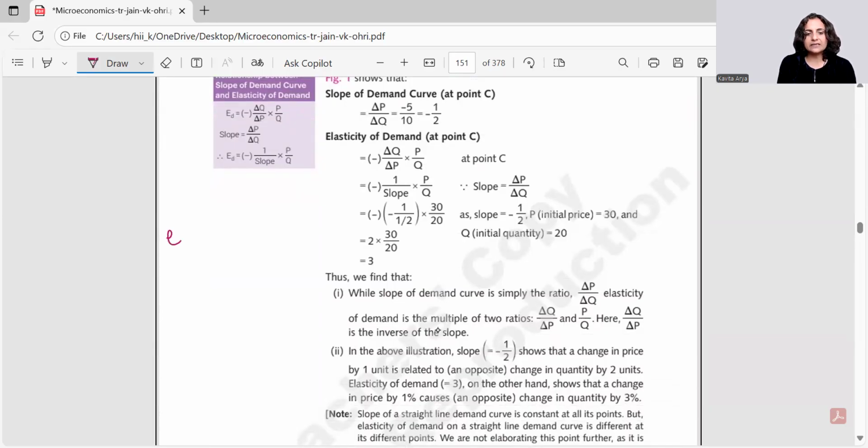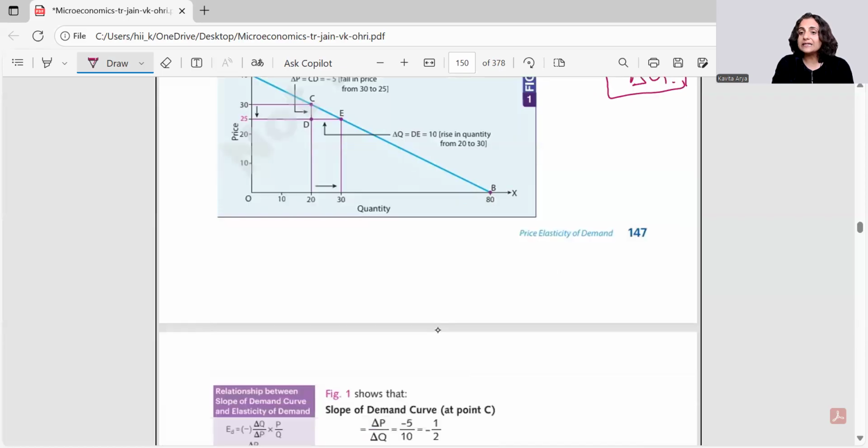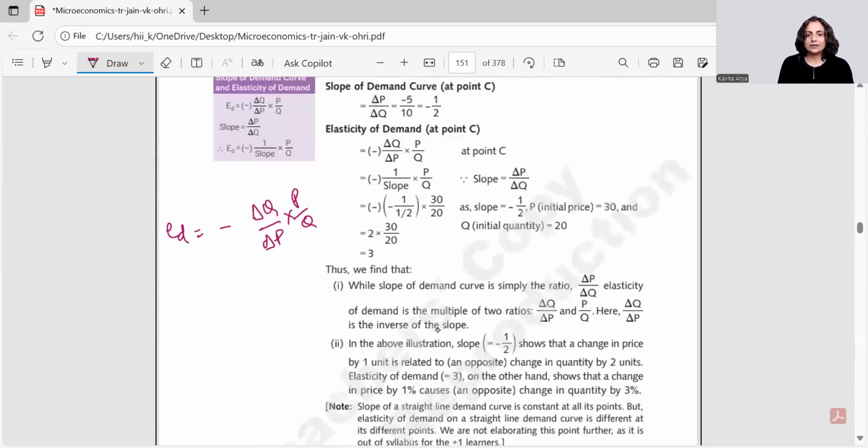See, the elasticity of demand is equal to minus delta Q by delta P into P by Q. And what was the slope? A moment before we wrote here, this is delta P by delta Q. See, so do you see there is something relatable? Yes. Instead of delta P by delta Q, it's delta Q by delta P. Means this is the reciprocal of slope into P by Q.